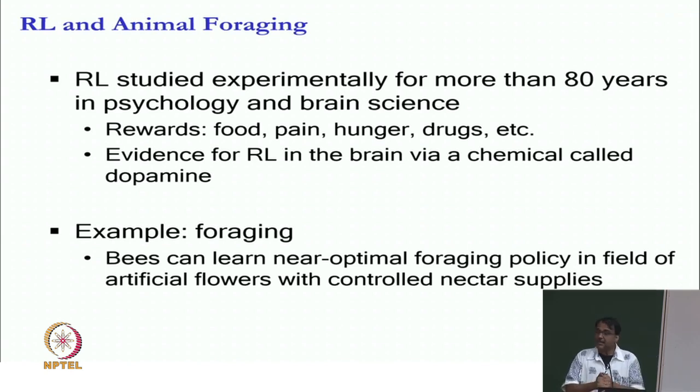And there are many examples that people have seen of animals behaving in crazily optimal ways. For instance, it is said that bees can learn a near optimal foraging policy, which flower to go to, then which flower to go to next, and so on, in a field of artificial flowers with controlled nectar supplies. So, bees sort of figure out the optimal path. And how do they figure it out, what processes are going on in their brain? Are they doing model free learning or model based learning? Are they doing a shortest path computation or not? We do not know. And therefore, it becomes intriguing, because if bees can do it, the machine should be able to do it very fast.